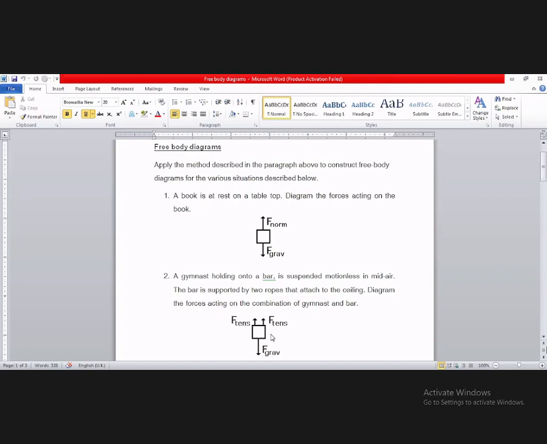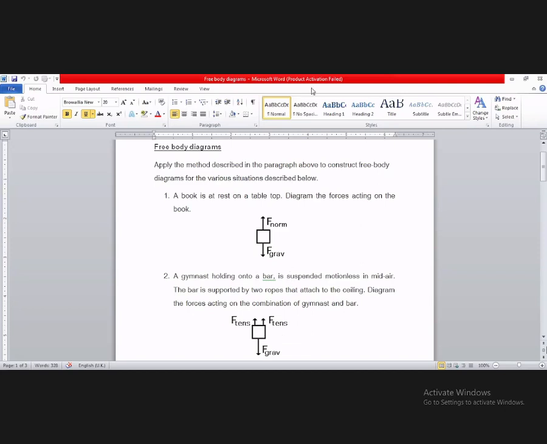And then since the pole is connected to the outside world through two ropes, those ropes give a tensional force. So these two tensional forces are depicted here from these sides. So that is the simple answer to this situation.